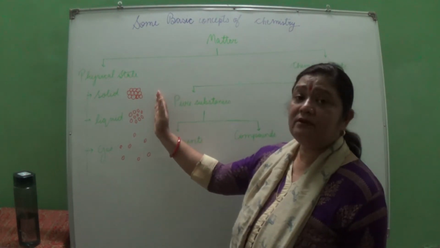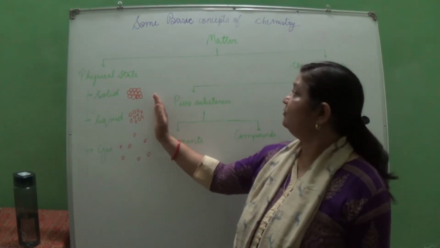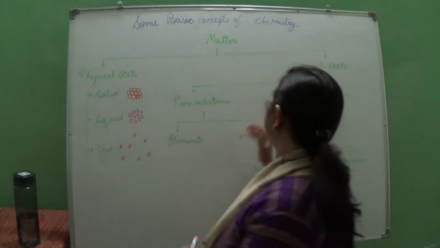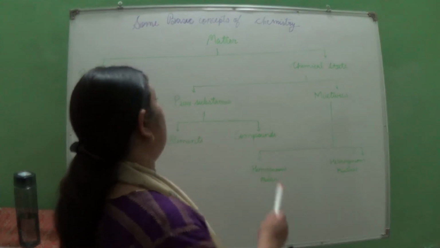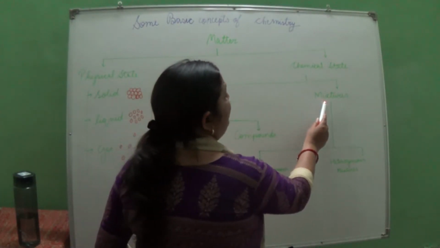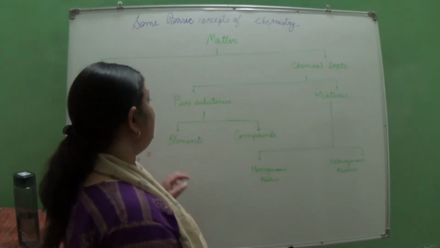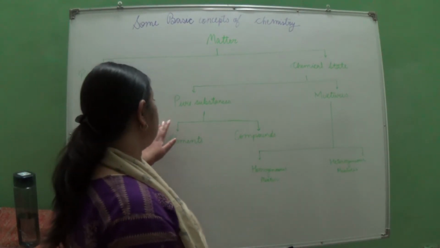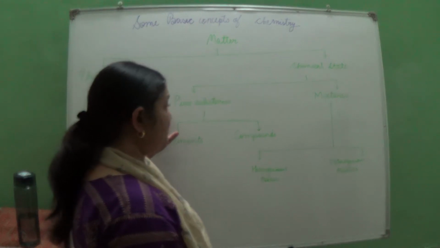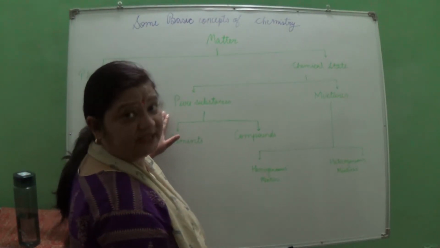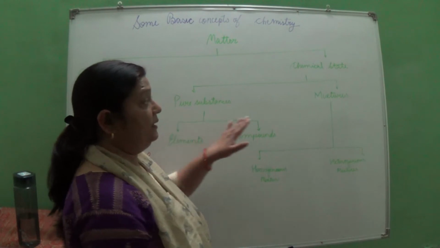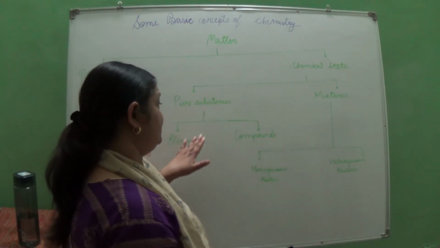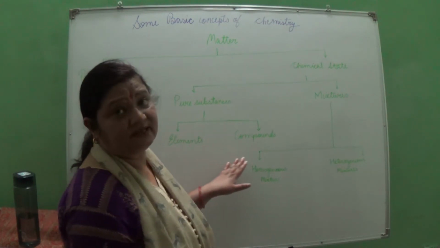Now this is all about the physical state of matter. Moving on to the chemical state of matter, here the matter is divided into what? Two: pure substances and mixtures. When we say pure substances, it means it consists of particles which are fixed, and here in mixtures it is not fixed. Pure substances are again divided into elements and compounds.